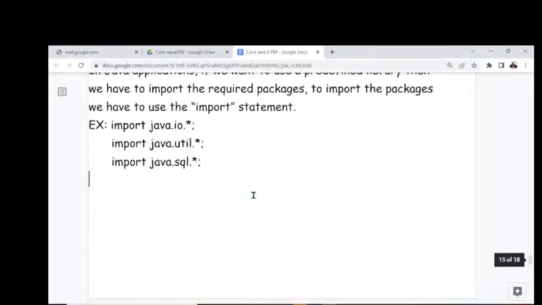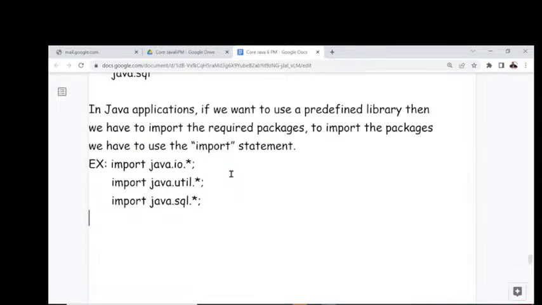Then after understanding these points, we need to understand the internal process of this particular topic. What is this internal content? Observe carefully, guys. When I compile a Java program, the Java program includes all the import statements. When I compile a Java program, what happens here?